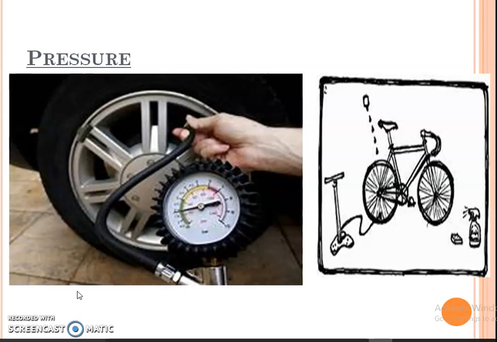Pressure. You have observed the tires of two-wheelers and four-wheelers getting pressurized. The air filling machine has a pressure indicating dial or digital meter showing the reading of pressure. The machine fills the pressure to a certain value. You are aware that a force has to be applied for filling air in a bicycle tire with a hand pump. By applying force, air pressure is increased and then the air is pushed into the tire.